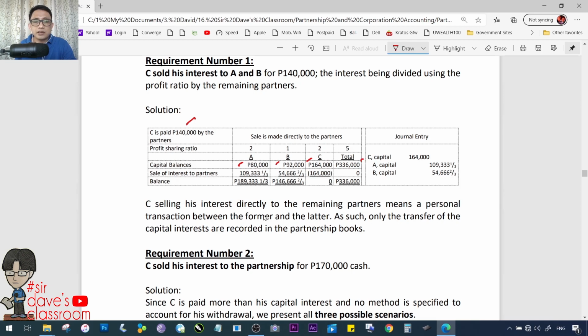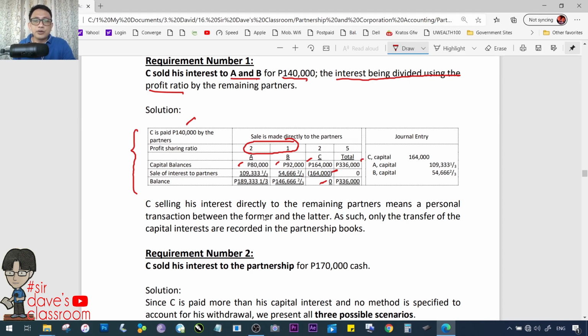Alright? Sale of interest to A and B. So, mawawala na si C, ibibenta niya, so zero balance na siya. The 164,000 would be divided among the partners according to their remaining profit and loss ratio. Interest being divided using profit ratio. So, eto sila. Magiging 2:1. So, 2/3 times 164,000. Could you please check our figures? Correct yung ating 109,333 and 1/3. And also our 54,666 and 2/3. Alright? So, ganito lang yun if C sells it for 140,000 to A and B.